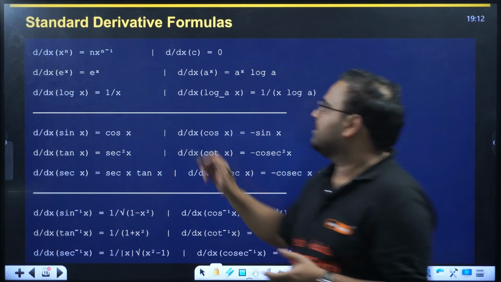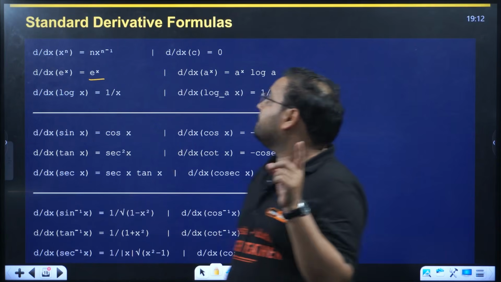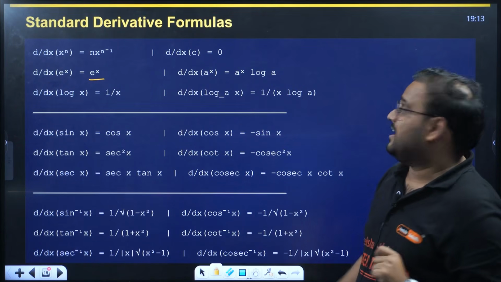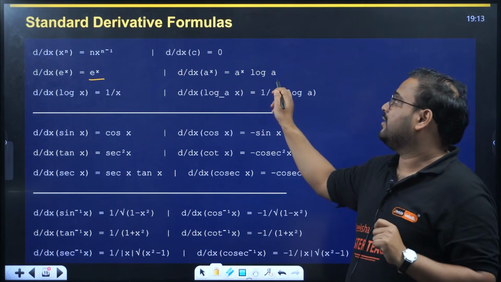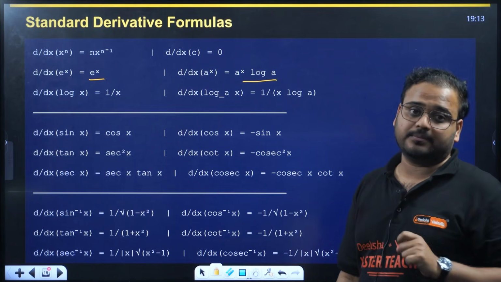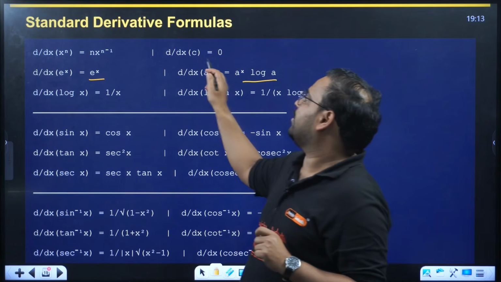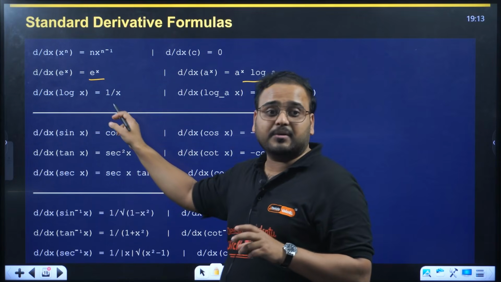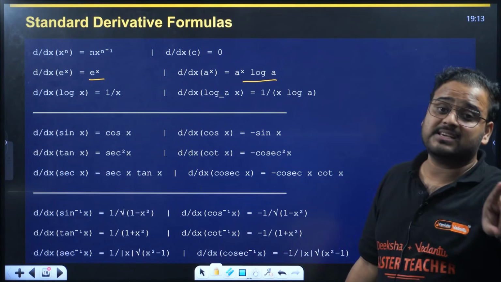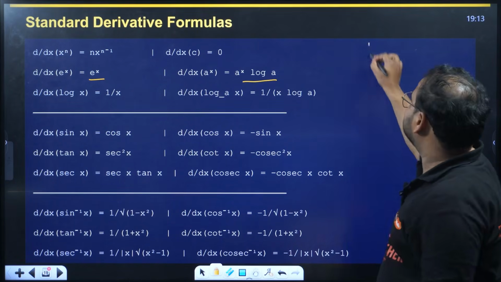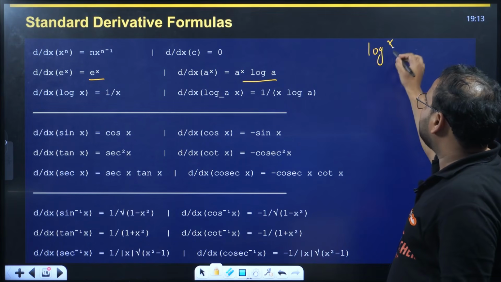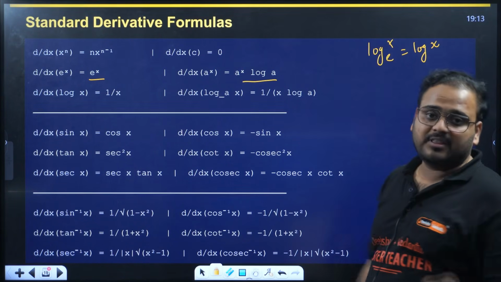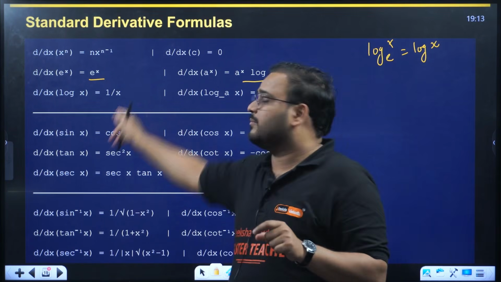Exponential function remains the same when you have base e. If it is any other base a, you'll have log a also multiplied to it. If a constant is differentiated, the answer is always 0, and the log x derivative is 1 by x when the base is e. Log x, if you see, means the base is written as e.